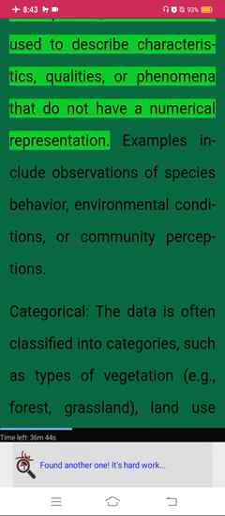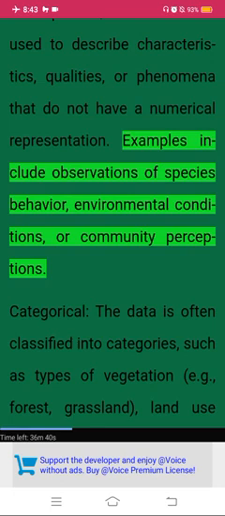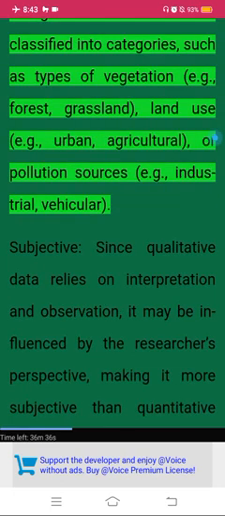Descriptive. Qualitative data is used to describe characteristics, qualities, or phenomena that do not have a numerical representation. Examples include observations of species behavior, environmental conditions, or community perceptions. Categorical. The data is often classified into categories, such as types of vegetation, e.g., forest, grassland, land use, e.g., urban, agricultural, or pollution sources, e.g., industrial, vehicular.